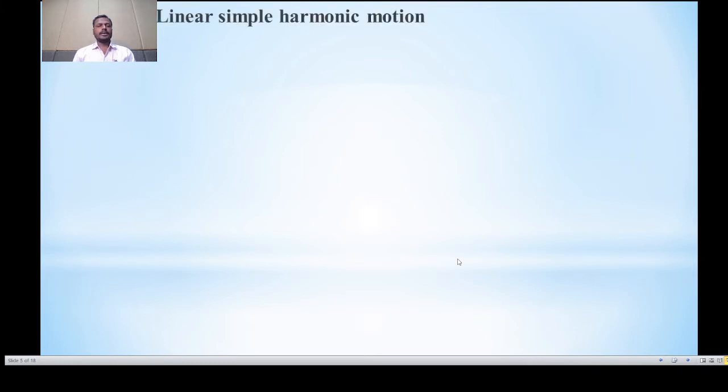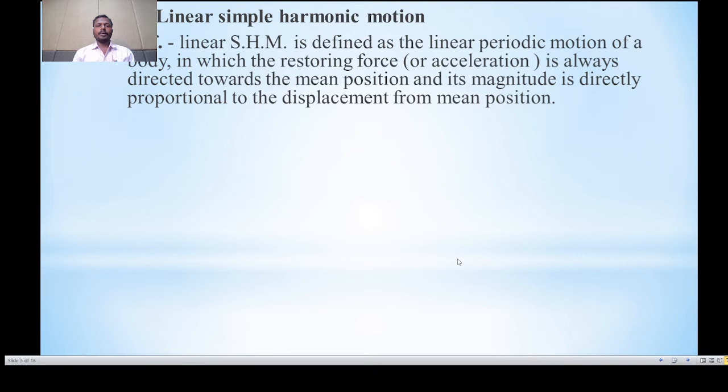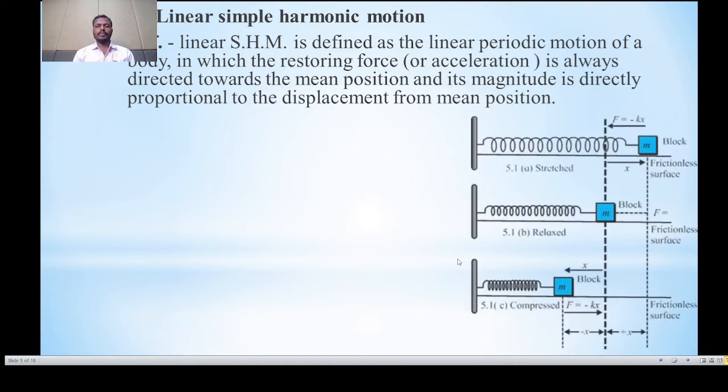Now the next point is linear simple harmonic motion. It is simply called linear SHM. The definition is, it is defined as linear periodic motion of a body in which restoring force or acceleration is always directed toward mean position and its magnitude is directly proportional to the displacement from mean position.